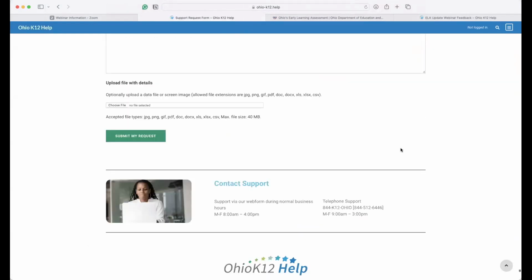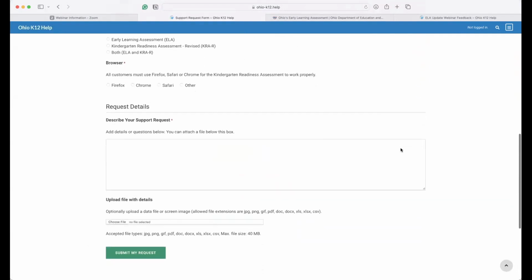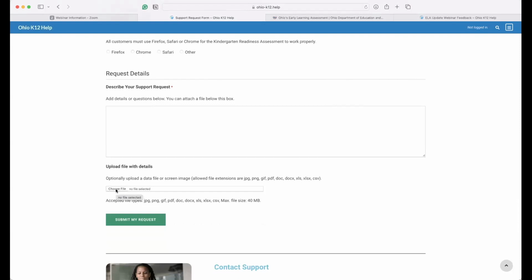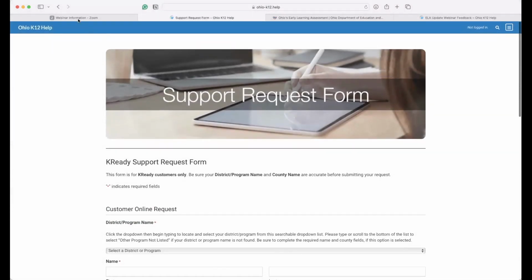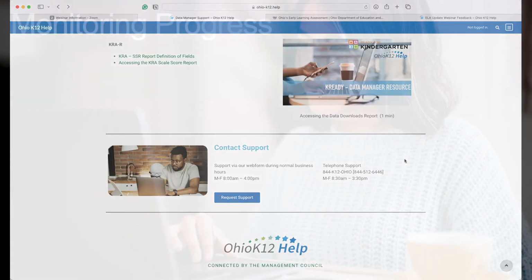My recommendation is to use the support request form, because you can provide a lot of detail. You may need to submit or provide some screenshots so that there's clarity and we have an understanding of what's going on. You can actually do that here. You can take a picture, take a screenshot and submit that to us. Again, I encourage you to use the form, but you can, by all means, call the help desk, and there's someone there that can answer during those office hours to respond to your question.